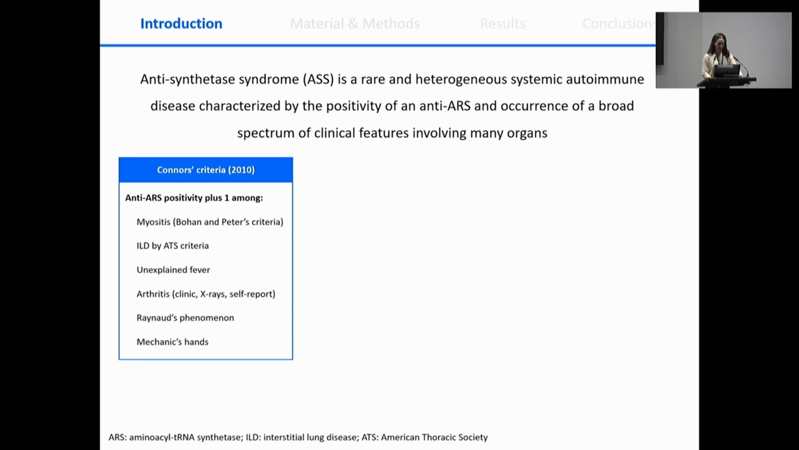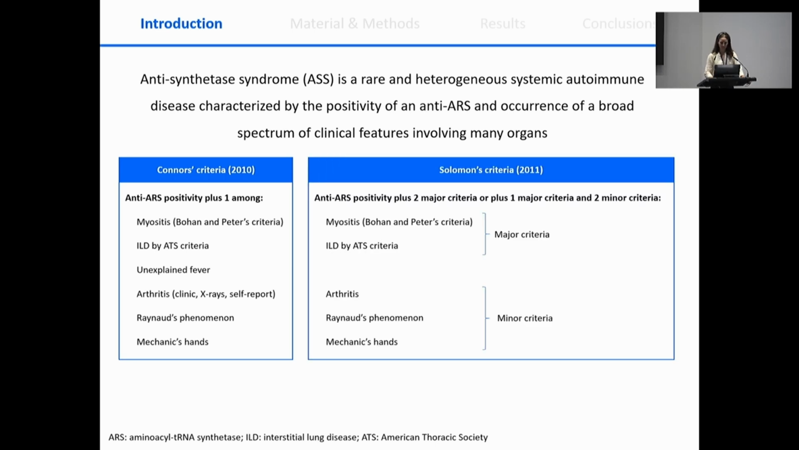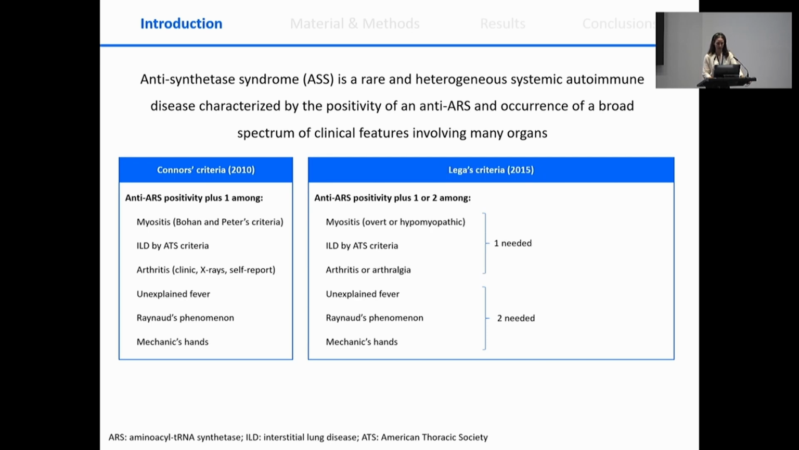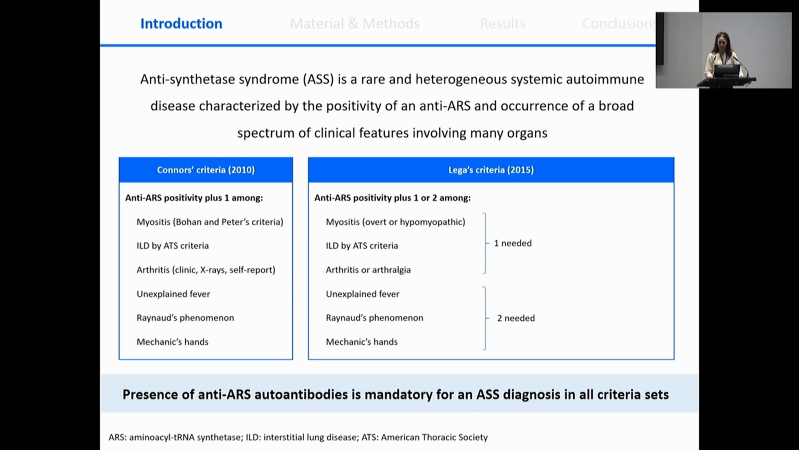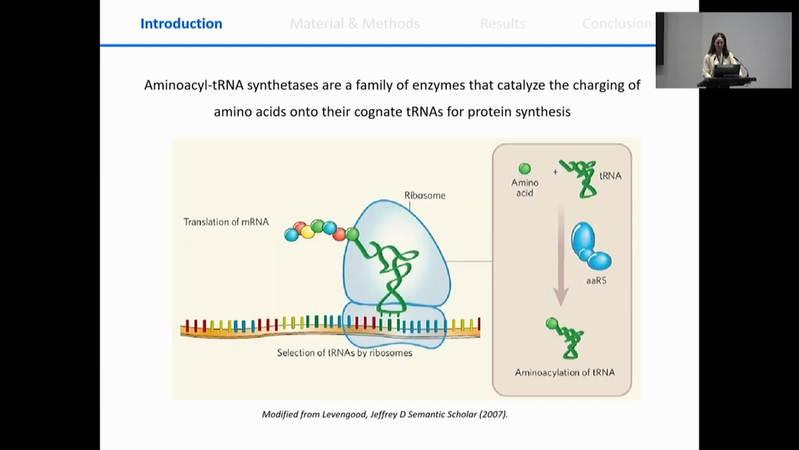Connors criteria were the first diagnostic criteria for this syndrome, and based on these criteria, the presence of an anti-synthetase together with one of the aforementioned clinical manifestations led to the diagnosis of this syndrome. Later on, more complex diagnostic criteria have been proposed, such as Solomon criteria or Legas criteria, but all of them have in common the necessity of the presence of an anti-synthetase autoantibody together with some of the clinical manifestations that we have just seen for the diagnosis of this syndrome.